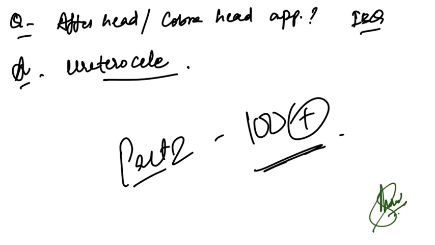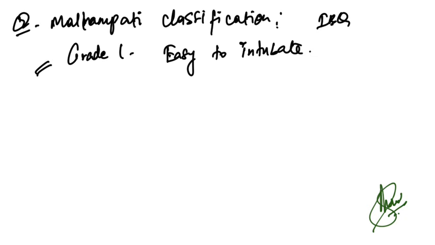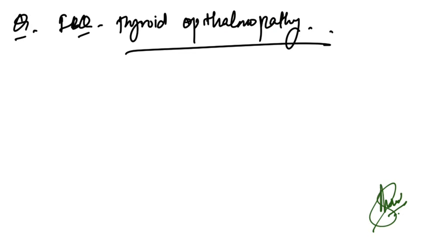Okay, so adder head, cobra head appearance, image based question was given, and that answer is ureterocele, one liner and very much repeated question. Then Mallampati classification, image based question was given, that was grade 1, and that easy to intubate was the answer for that.